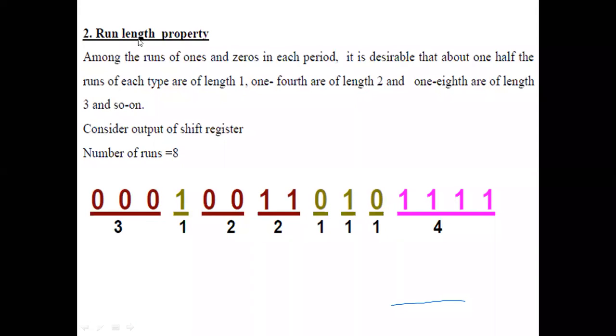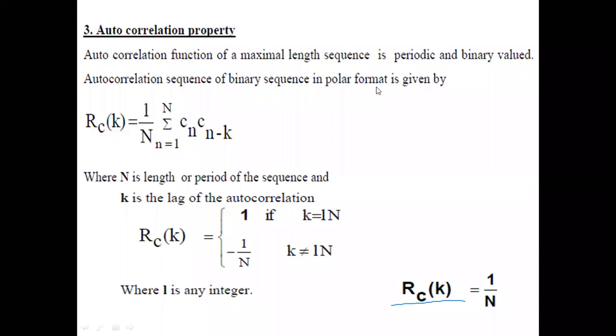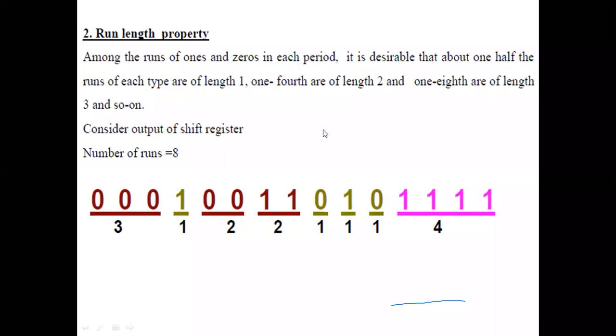The second property defines that among the runs of ones and zeros in each period, it is desirable that about 1/2 of the runs of each type are of length 1, about 1/4 are of length 2, and 1/8 are of length 3, and so on. Consider the output of the shift register. How to compute the number of runs?